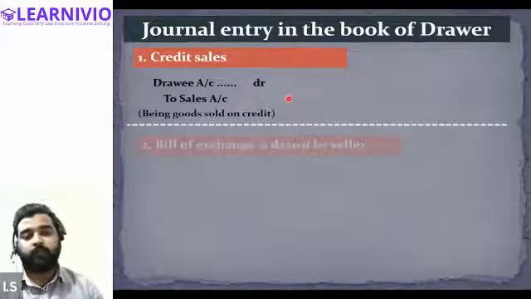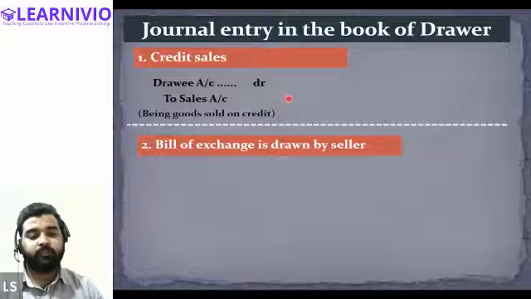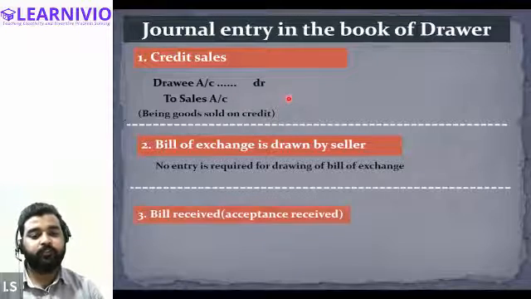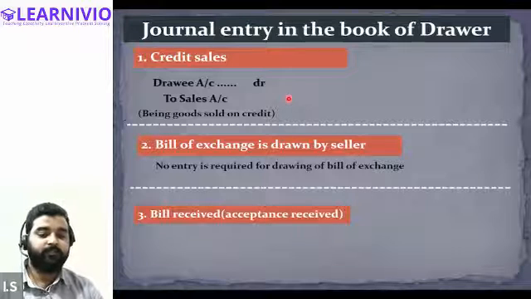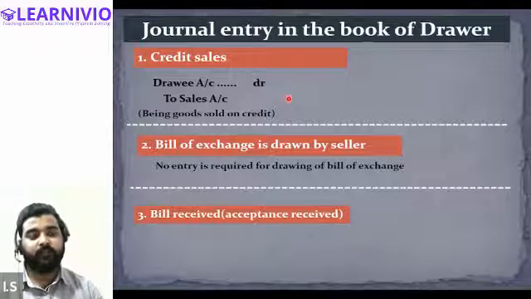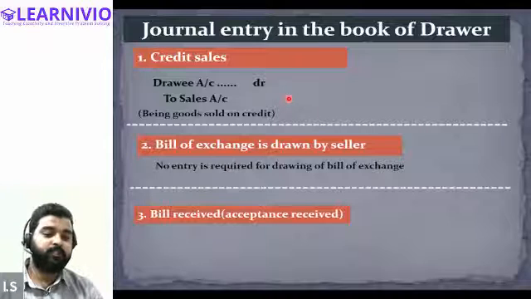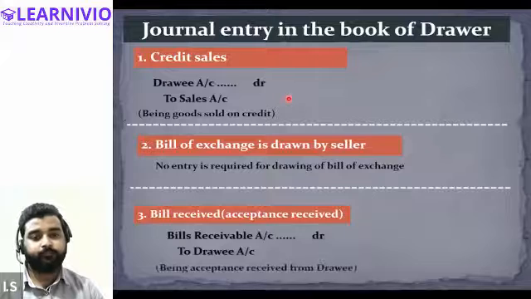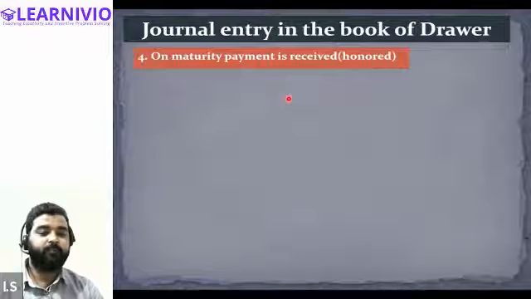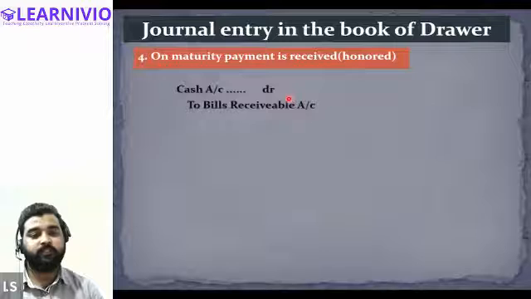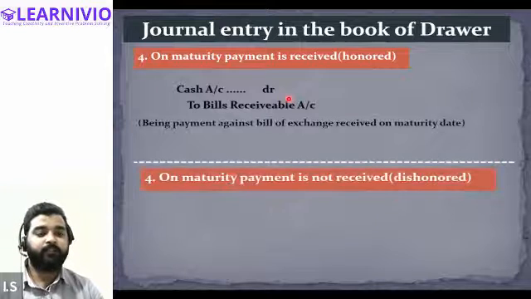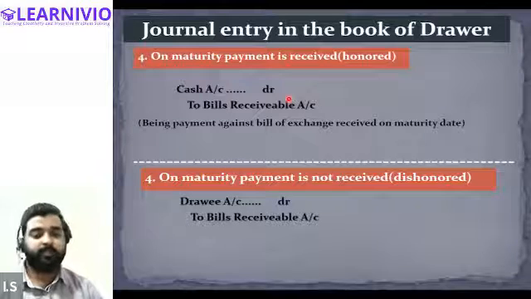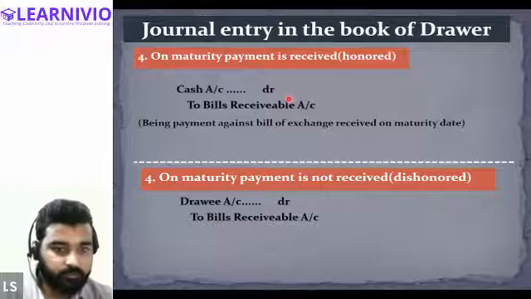Then after credit sale, we have to draw the bill of exchange. For drawing the bill of exchange, we are not required to journalize any transaction. Then for the third activity, that is acceptance, when acceptance is received by the seller, this is the required journal entry: bills receivable account debit to drawee account. And when payment is actually received, we will debit the cash account against the bills receivable account. And finally, when the bill gets dishonored, we will again debit the drawee account to bills receivable account. Okay, is it clear, all of you?